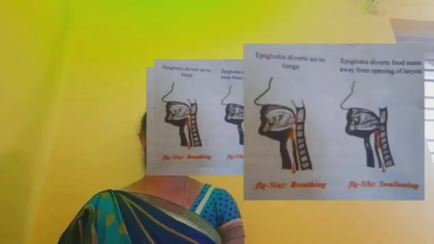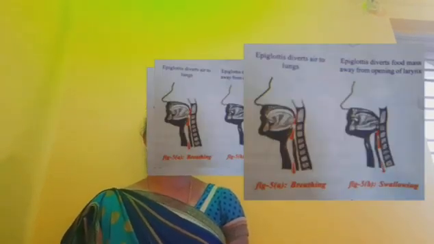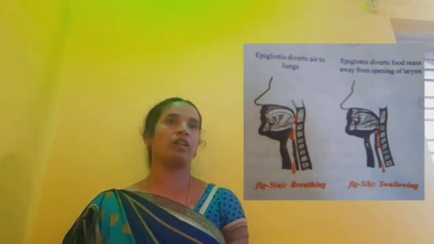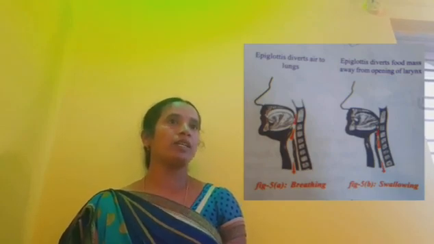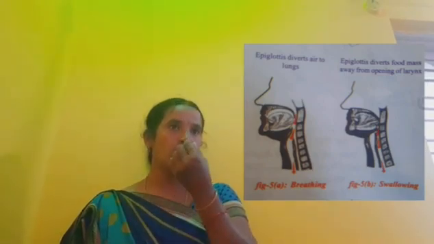Okay. Next, another topic is epiglottis and passage of air. Already we have discussed what is epiglottis and where it is located. When we breathe in, air enters the nasal cavity and then the pharynx.